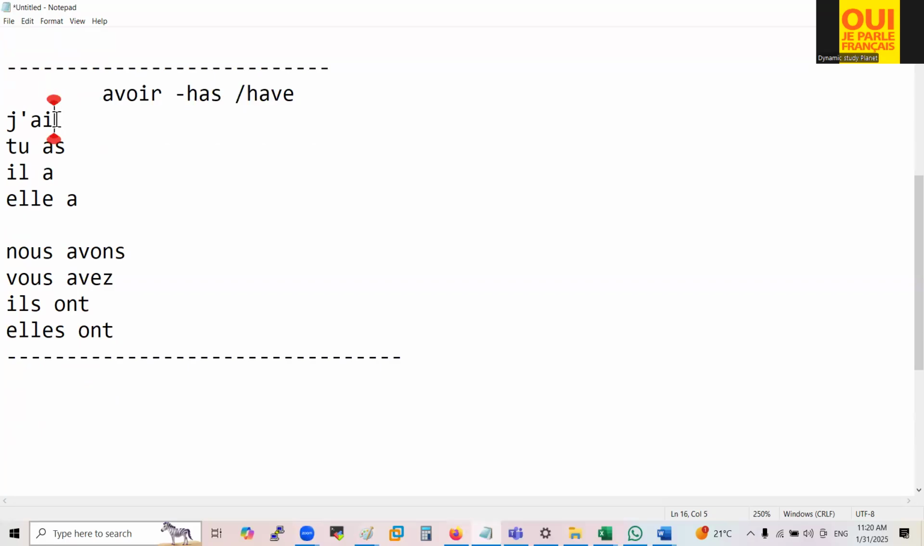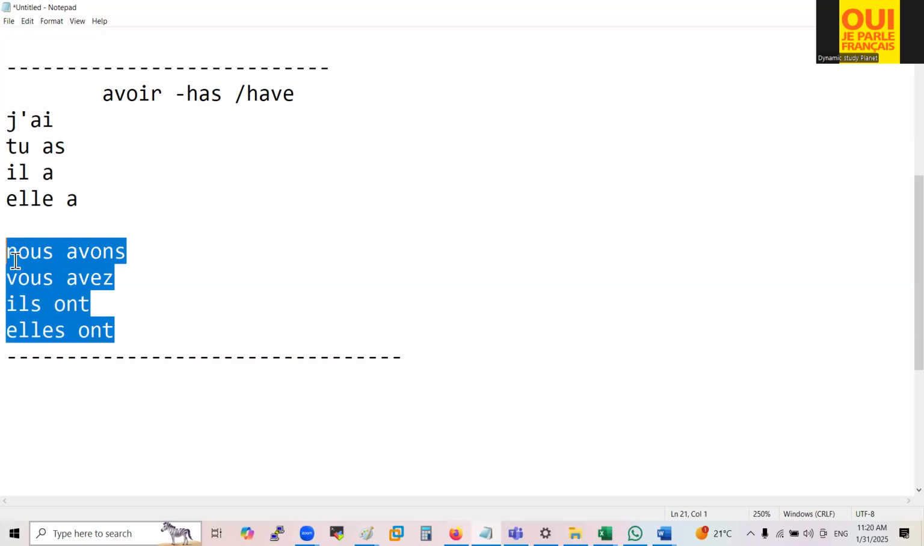How are you going to speak this? Like this: j'ai, tu as, il a, elle a. So three pronunciations are the same: tu as, il a, elle a. Nous avons. We have to connect and speak. Nous avons, vous avez, ils ont, elles ont. We have to connect these four verbs and speak.